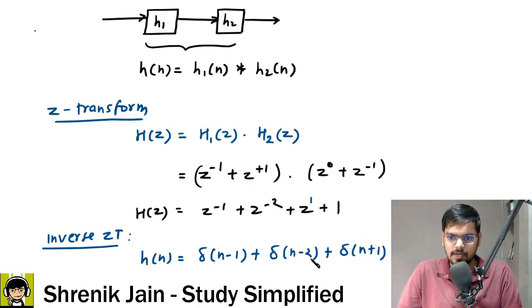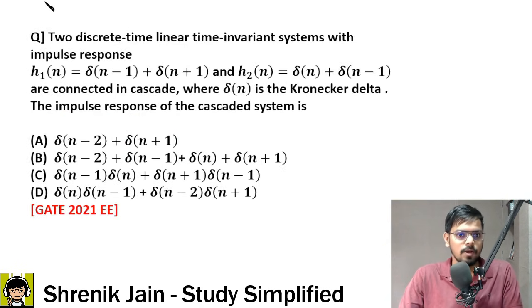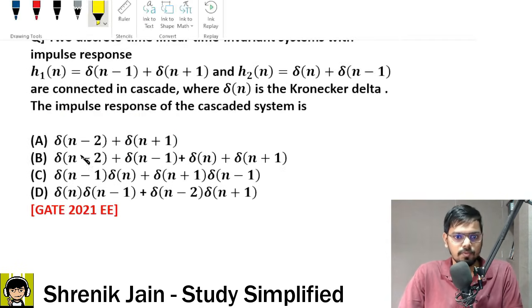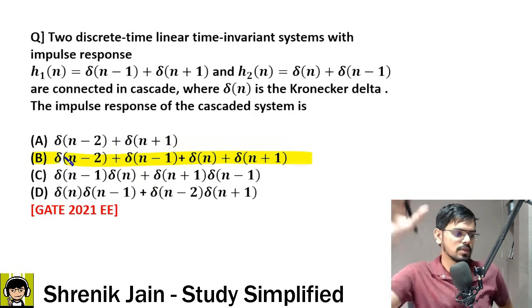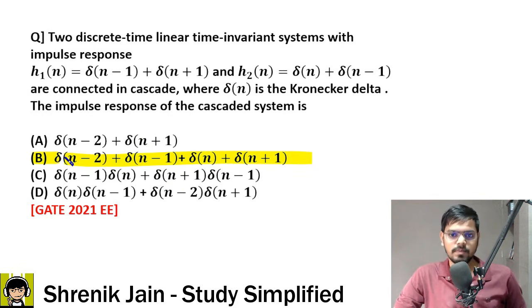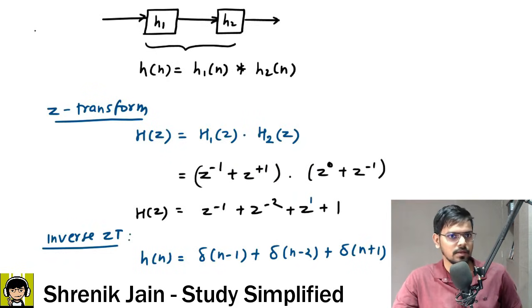We have delta of n minus 1, delta of n minus 2, delta of n plus 1, delta of n. Bombay is absolutely correct. Understood? Then do let me know in the comment section. Yes, because this is method 1 to solve this kind of question: using the Z transform to get the answer.